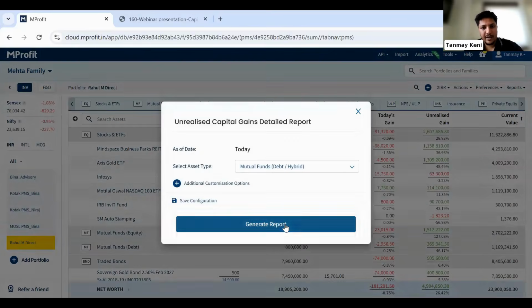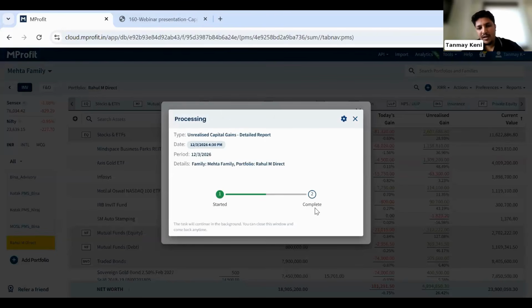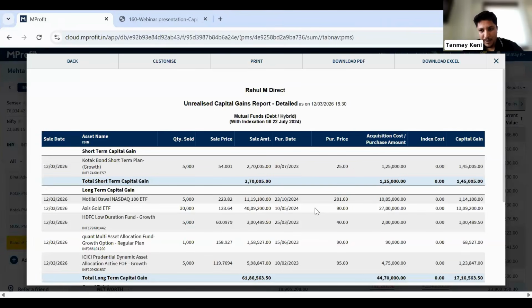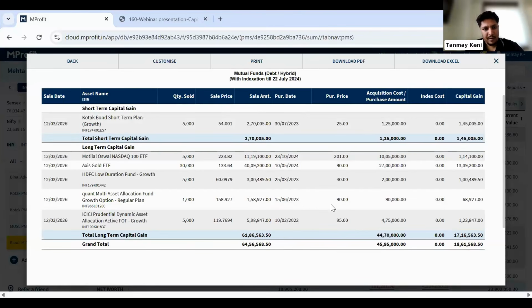Let's say the mutual fund debt hybrid report. This will basically give you a complete understanding of what gain or loss you will be making if you exit a particular mutual fund at the current NAV. So this will give you complete clarity, whatever assets you're holding, whether it's a stock, mutual fund, bonds, REITs, InvITs, you'll come to know what the gain or loss will be if you sell a particular asset today, and whether it will be a short-term or a long-term gain or loss. Now in this example, of course, there is no loss here. Almost all the assets are in profit if we exited today.